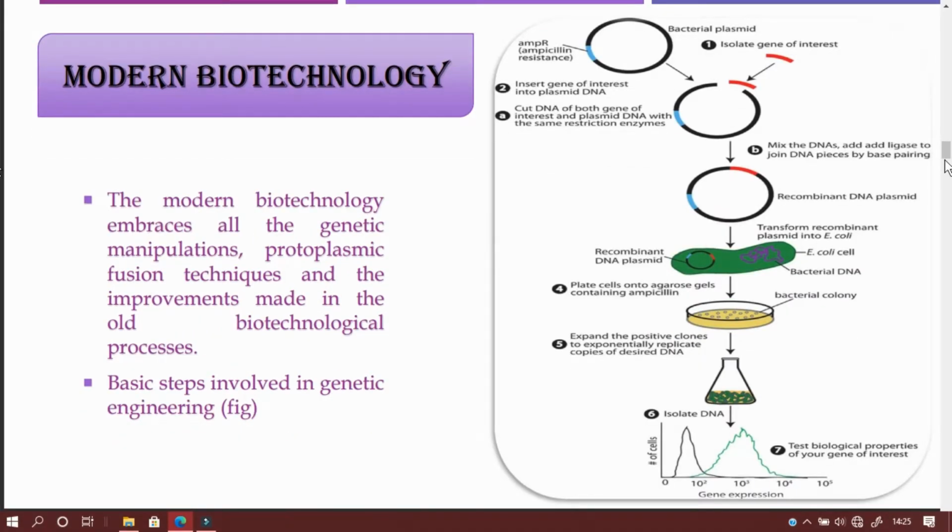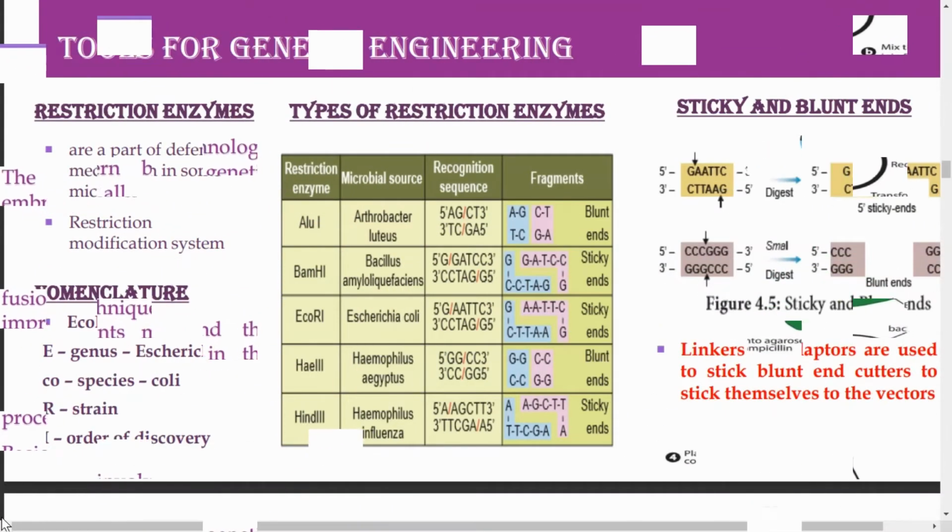When the vectors and host are not involved, the desired gene can be multiplied by a method called PCR. You would have heard about this PCR method for COVID-19 testing also. By using this method, we can make multiple copies of this gene of interest. Multiple copies of a particular region of the DNA can be made out of this PCR method. PCR is nothing but the polymerase chain reaction, and in this method the gene of interest is injected into the host cell protoplast using shotgun method.